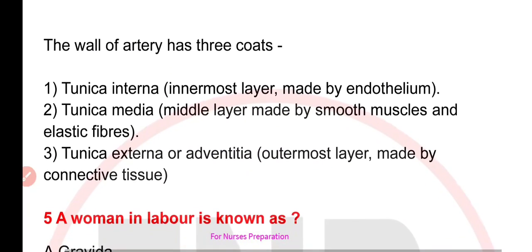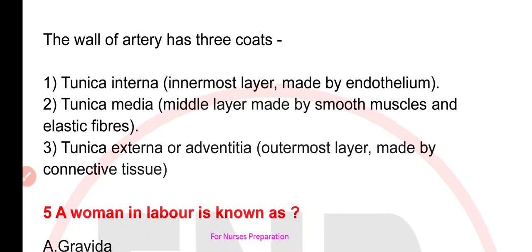The wall of artery has three coats. First, tunica interna, which is the innermost layer made up of endothelium. Second is tunica media, which is the middle layer made up of the smooth muscles and elastic fibers. Third layer is tunica externa or adventitia, the outermost layer made up of connective tissue.